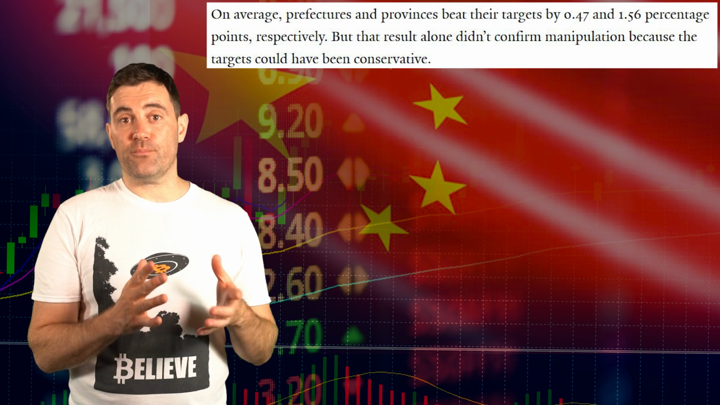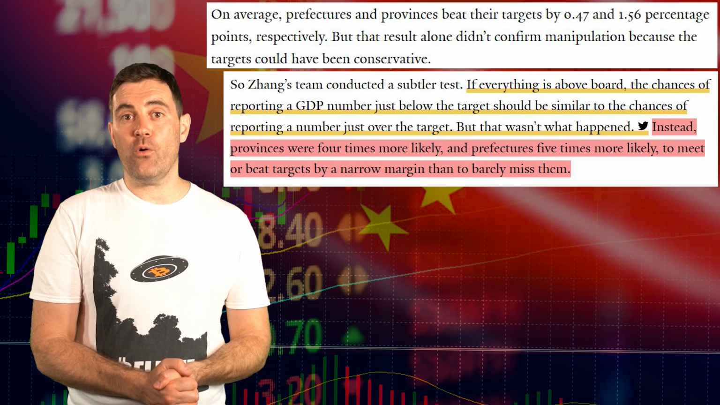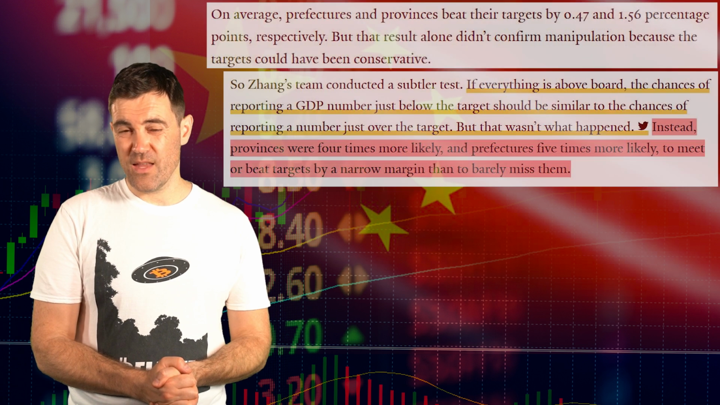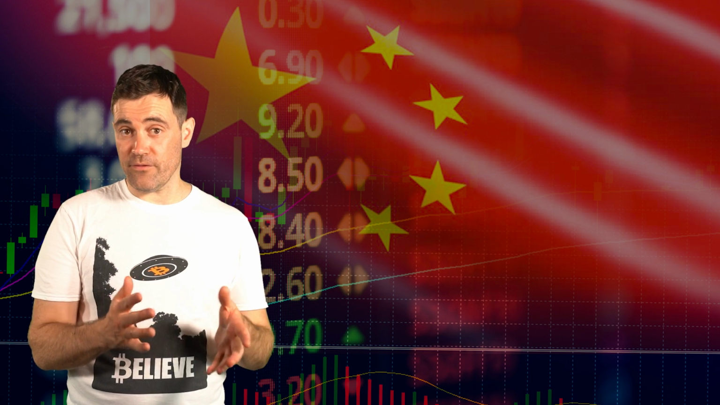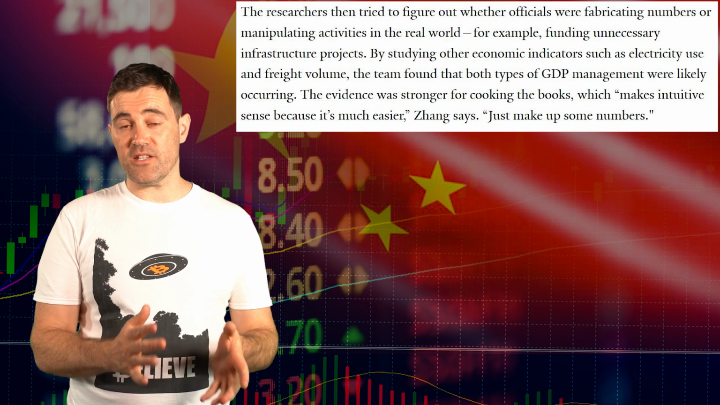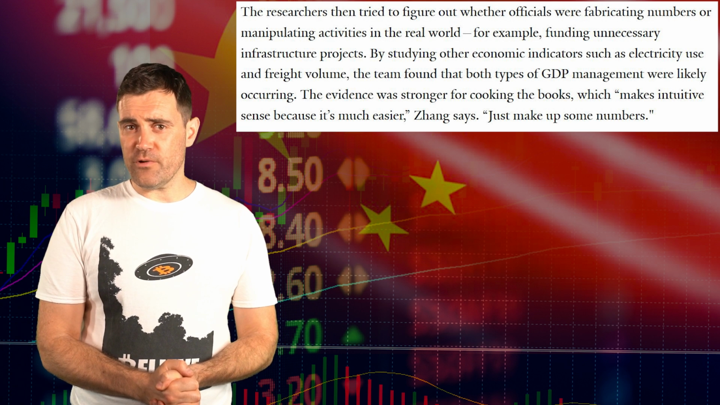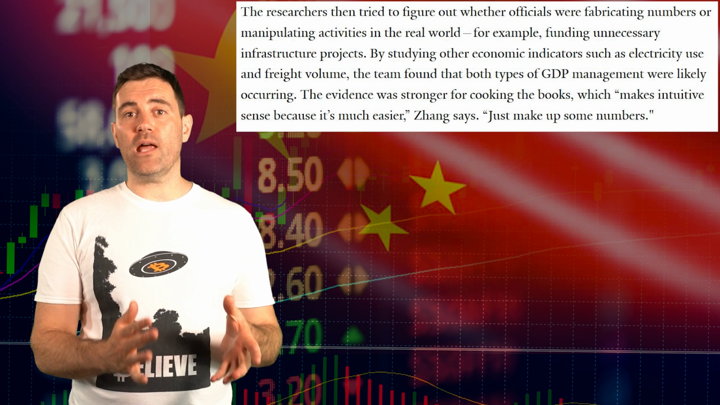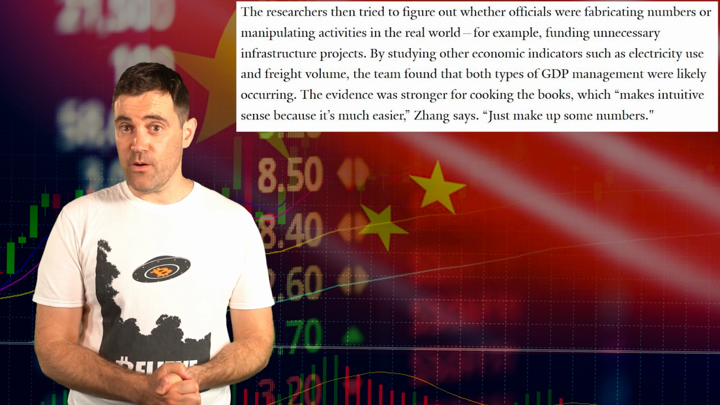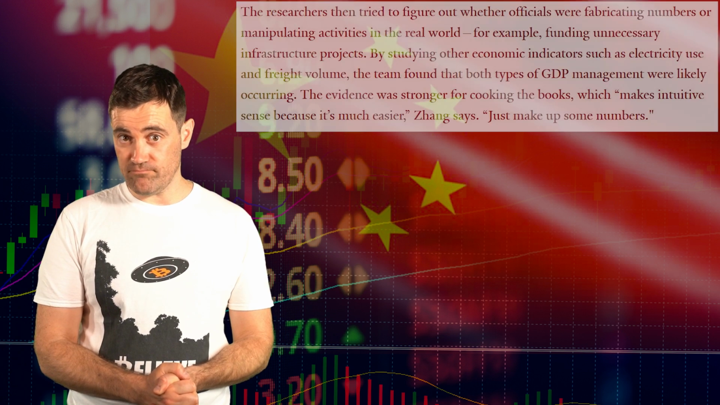What they found is that provinces and prefectures were 4 and 5 times more likely to meet or beat their targets. Now, this is strange because you would, on average, expect the chances of reporting a GDP number just below the target should be about equal to the chances of reporting one just above target. They also tried to delve into the causes of these discrepancies, and what they found was pretty obvious. Those regions more likely to show signs of manipulation were those in which promotional opportunities were tied to economic performance.